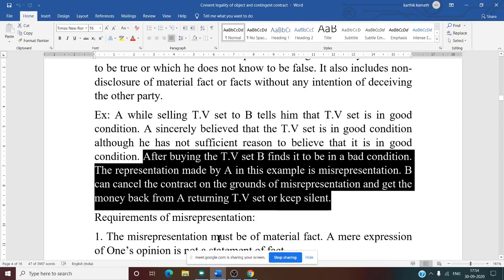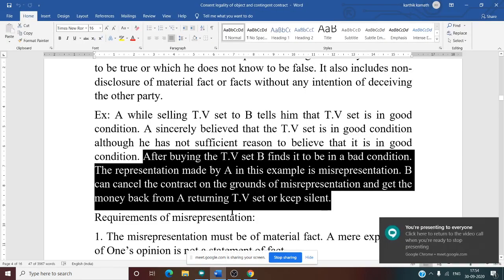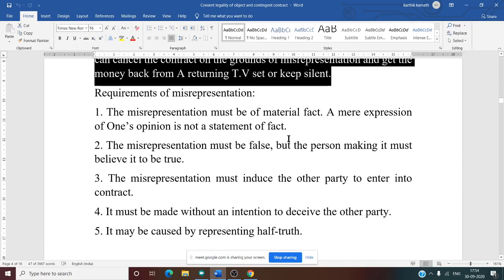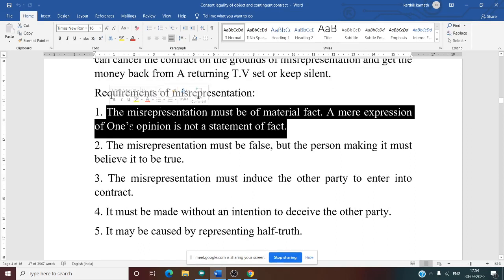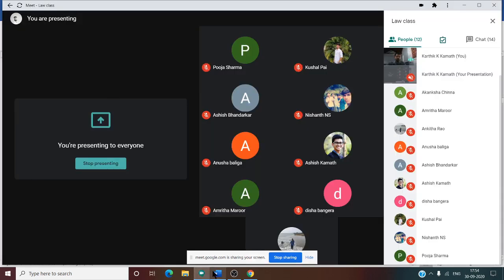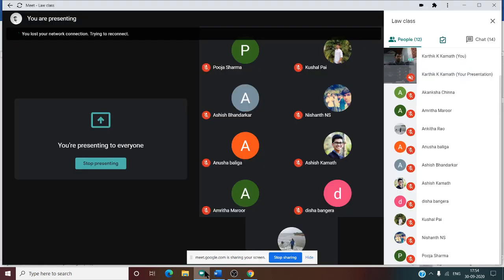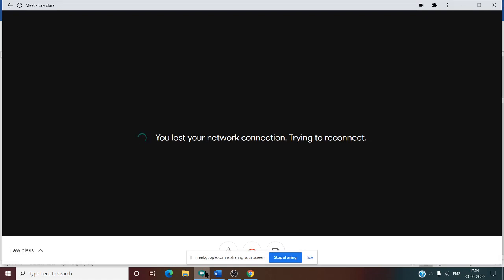Okay. So now, the requirements of misrepresentation. What are the rules for misrepresentation? That we need to see. First one: misrepresentation must be of material fact. One's mere expression of one's opinion is not a statement of fact. What do you mean by that? It must be of some material fact, that means some subject must be involved.